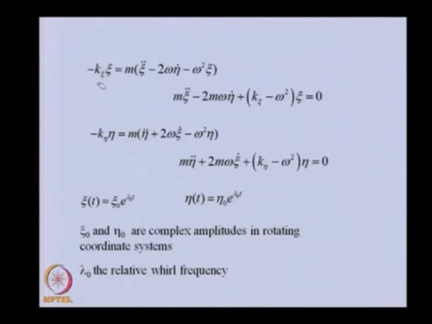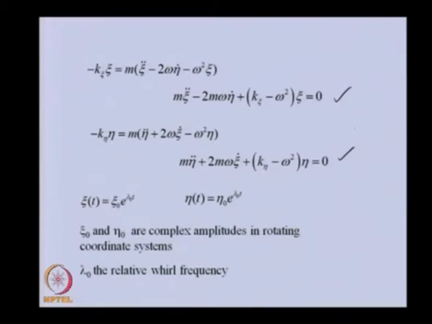Now, you can see that the stiffness in the two principal directions is different, xi and eta, and this is basically y double dot transformed into the rotating coordinate system. So, this is the equation of motion in the rotating coordinate system in the eta direction. So, we have two equations, this and this, in the rotating coordinate system.